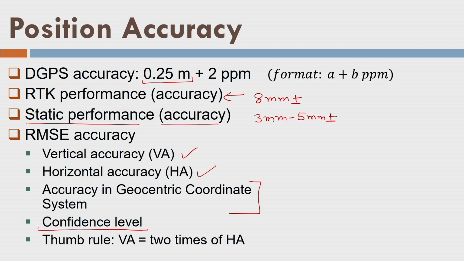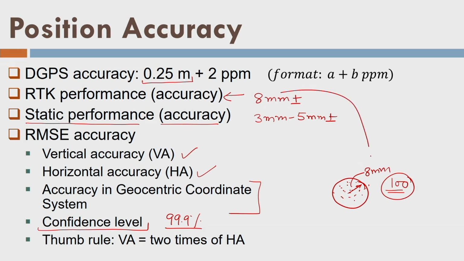Sometimes they specify a confidence level also, which means if I take the position using a GPS machine, I may get this kind of position. If I take multiple measurements in this given accuracy of 8 mm or 3 mm or whatever, and I draw a circle here like this, 99.9% of the data will be within this 8 mm, if I am referring to this kind of accuracy, or within this 3 mm, whatever. So that's the meaning here.